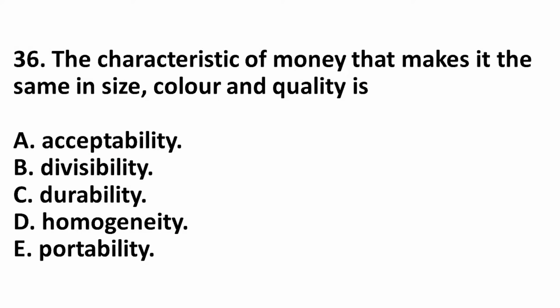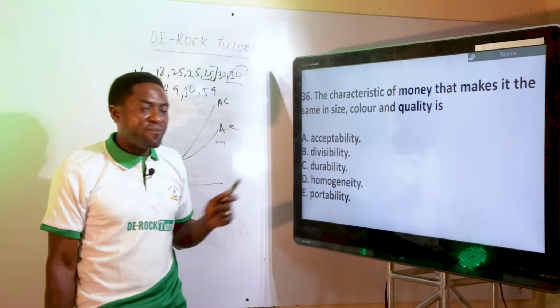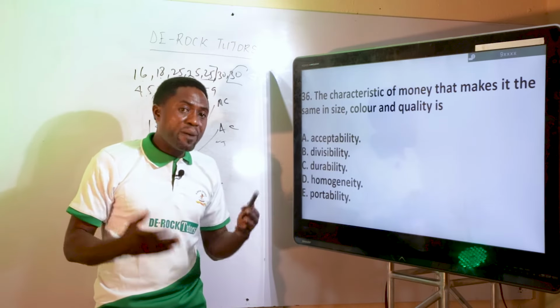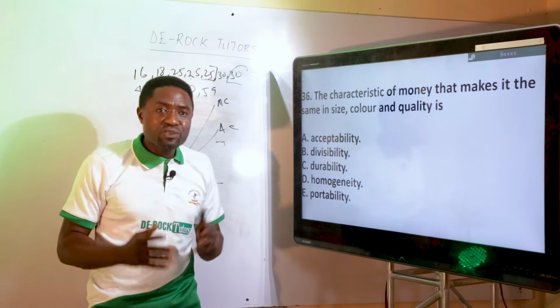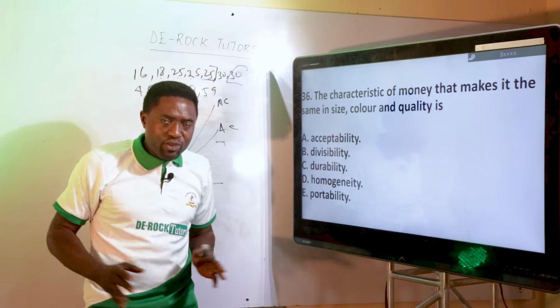The next question. 36. The characteristic of money that makes it the same in size, color, and quality is: A. Acceptability, divisibility, durability, homogeneity, portability. The perfect answer to this is homogeneity. What do we mean by homogeneity? When something looks the same.